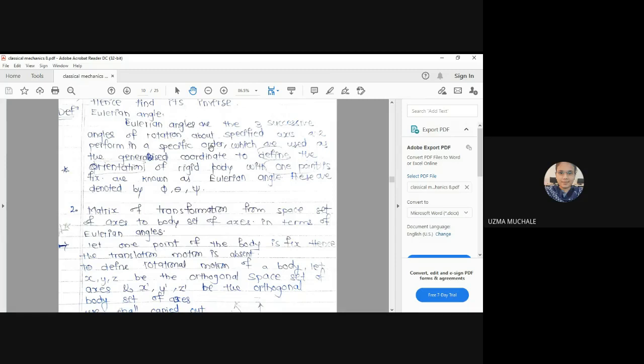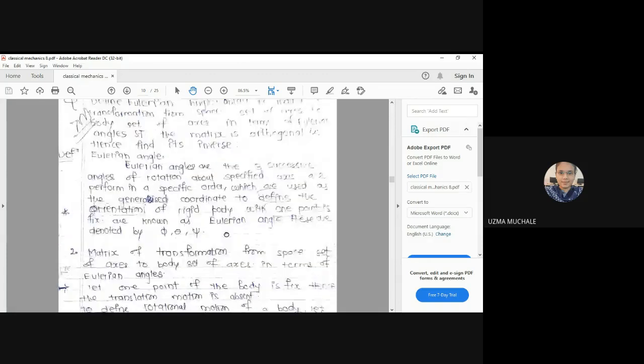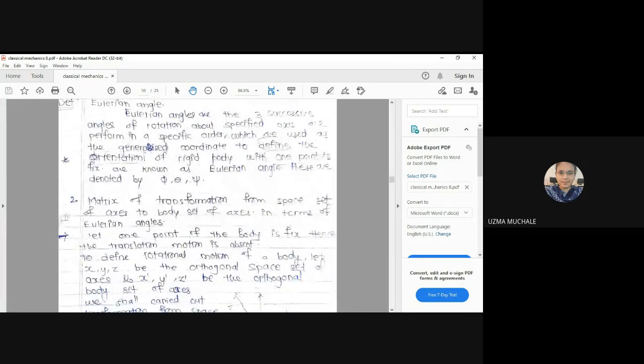What are these angles? These are three successive angles of rotation. Okay, how to find out this? These are three successive angles of rotation. Just now I have shown you that we have the coordinate system, say x, y, z.